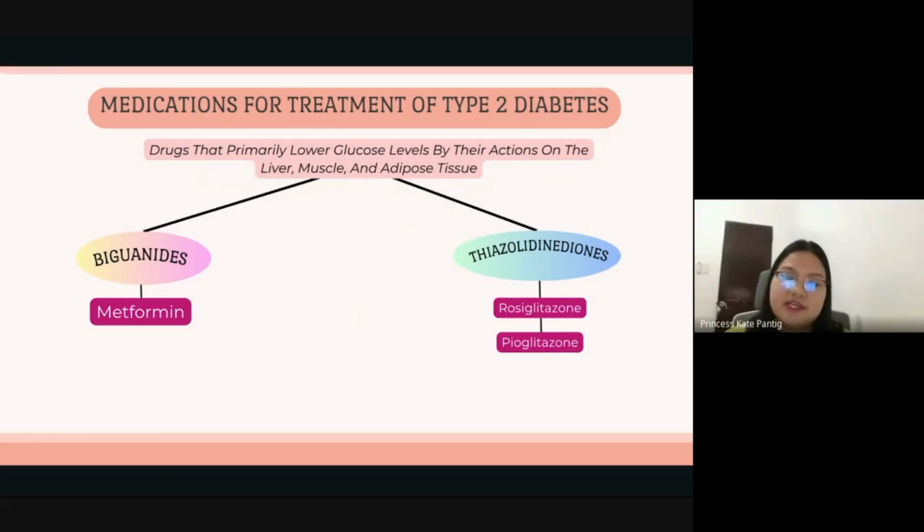Now, let's look at medications that mainly lower glucose levels by acting on the tissues. First is the biguanides, or what we commonly know as metformin. This reduces liver glucose production and improves muscle insulin sensitivity via AMPK activation. It lowers fasting and postprandial glucose without causing hypoglycemia, making it the first-line therapy for type 2 diabetes. Next is the thiazolidinediones. This enhances insulin sensitivity in adipose tissue by activating PPAR gamma, reducing insulin resistance. This includes rosiglitazone and pioglitazone.